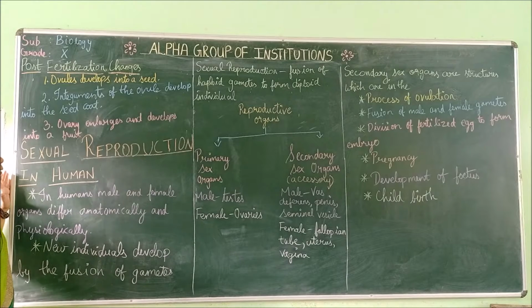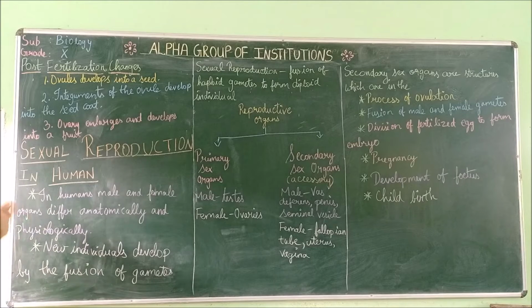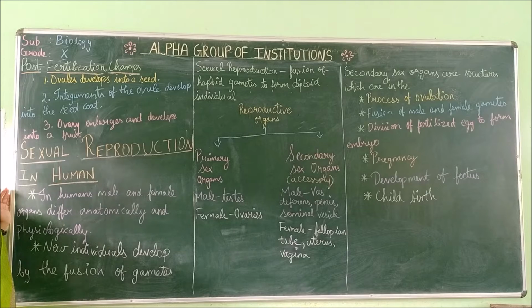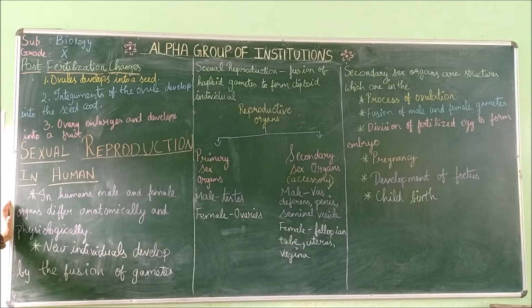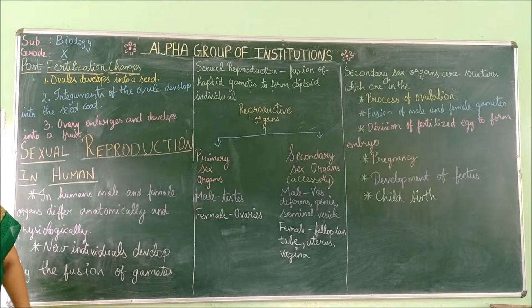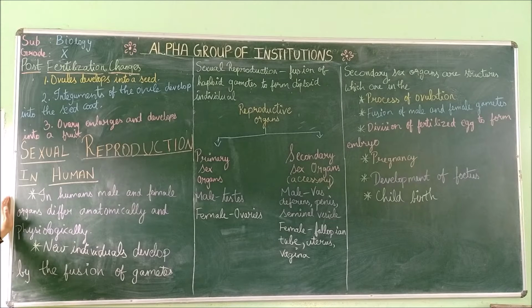Next, we are going to see about the sexual reproduction in humans. We saw the sexual reproduction in plants and the other types of reproduction in plants. Next, we are going to see about sexual reproduction in humans. In humans, there is no vegetative or asexual reproduction. Only sexual reproduction is there. So, we are going to see sexual reproduction step by step in detail.